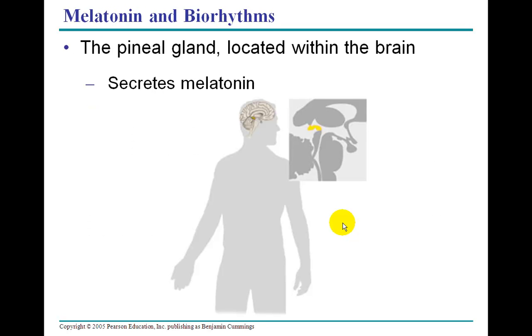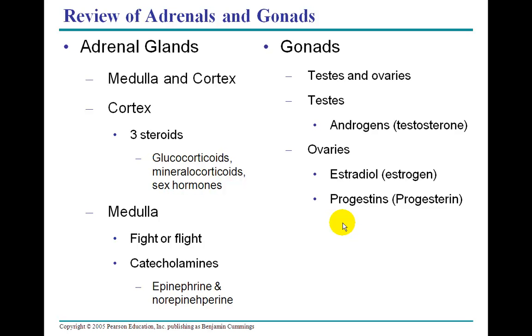Now the last gland we're going to take a quick look at is the pineal gland, and this is kind of an interesting gland. It's located up in the cranium, right in the brainstem, and it secretes melatonin. Now the effects of this are not really very well known, but it's presumed that this has something to do with coordinating work and sex activities in the dark, or at night.